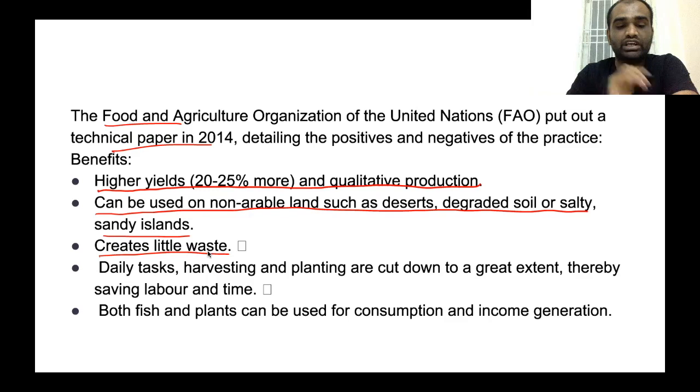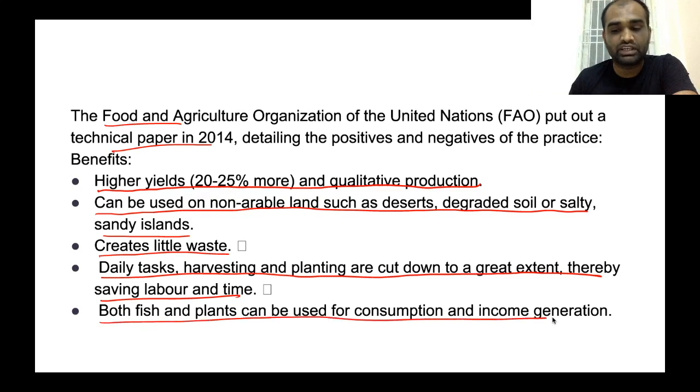So it creates very little waste compared to other farming practices. Daily tasks, harvesting and planting are cut down to a great extent, thereby saving labor and time. Both fish and plants can be used for consumption and income generation. So these are the advantages of aquaponics.